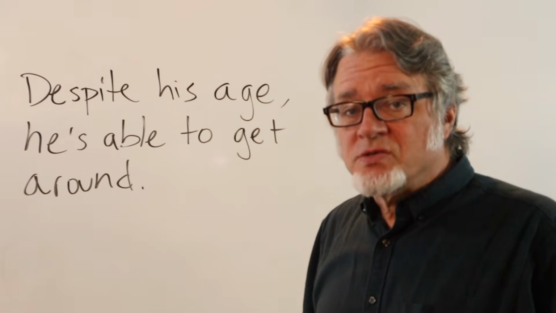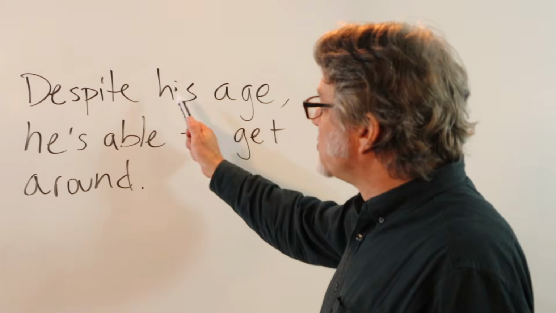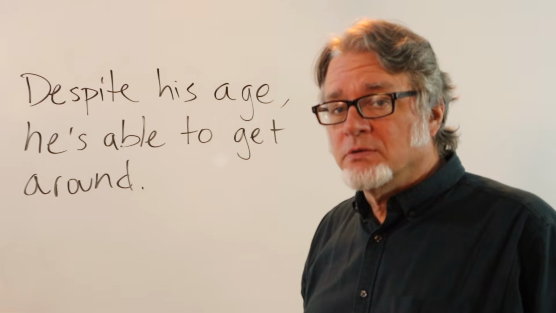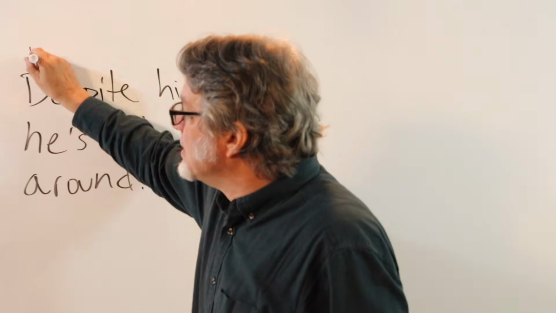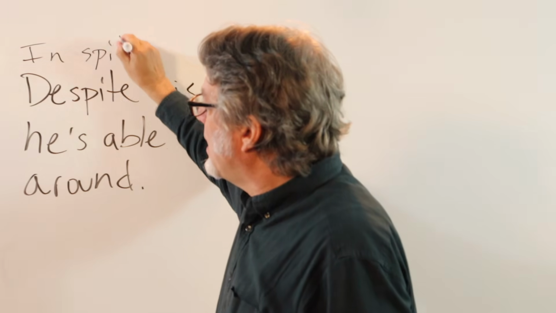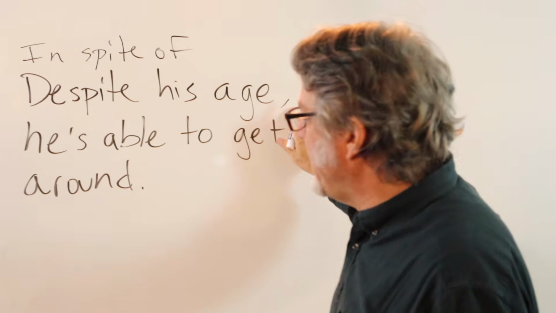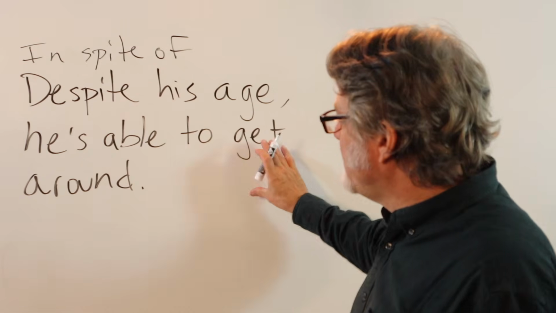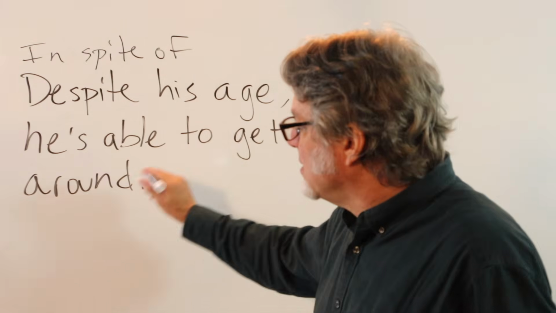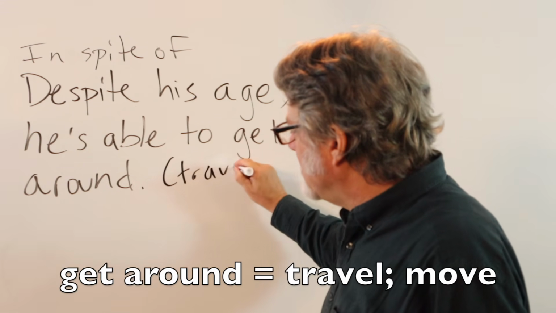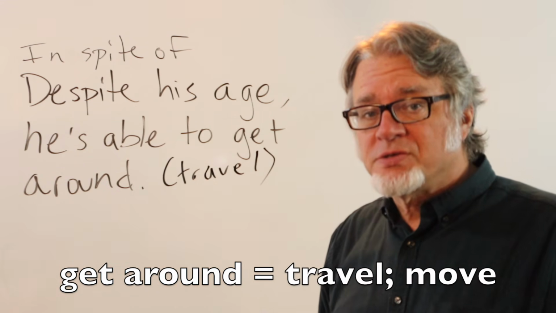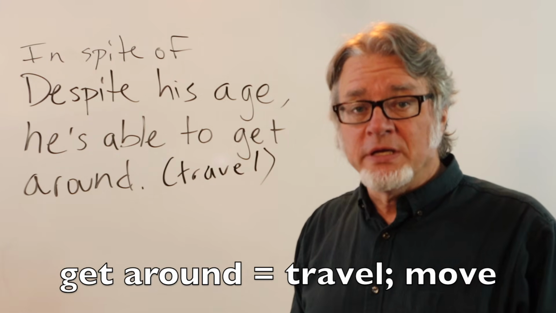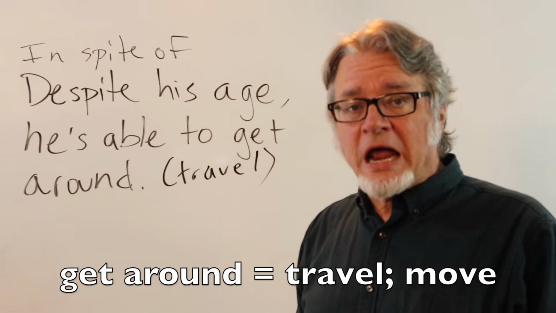Or begin the sentence with the prepositional phrase, despite his age, comma, he's able to get around. Or use in spite of his age, he's able to get around. If you recall from a previous video, get around means to travel or go from one place to another. Sometimes it's difficult for a person who's elderly to move around or travel.